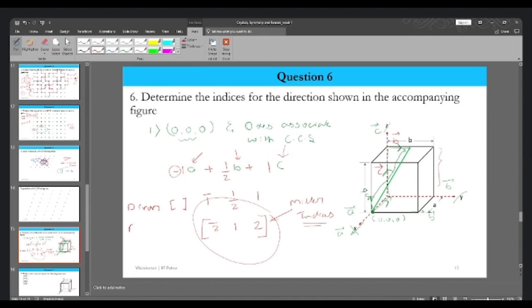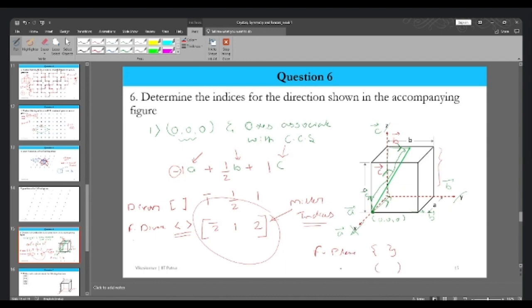If we're talking about the family of directions, then what will we put? Not parenthesis. For the plane, we'll use this particular bracket, and for the family of planes, another one. Even though planes have not been discussed here, we can still write.